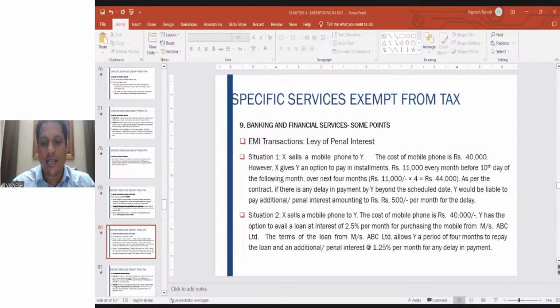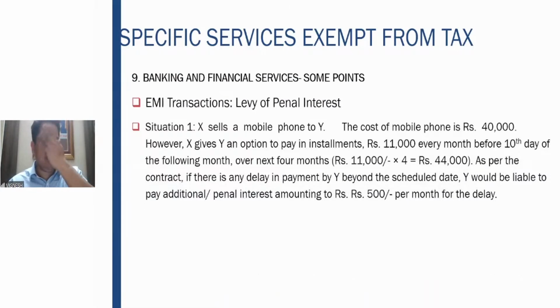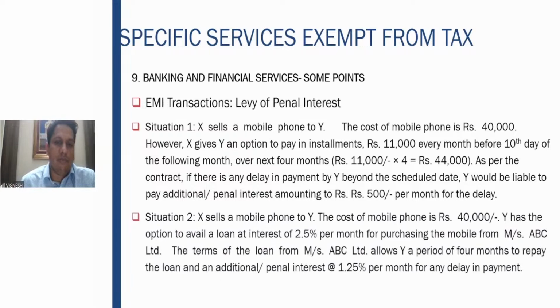Right? So what exactly is happening here? In this case, first thing, he is selling the phone to Y, and the 11,000 option is being paid. Here, the interest amount becomes 500 per month if there is a delay beyond the scheduled date. So the amount is technically not interest, it is a late fee or to the extent of that. Therefore, in this particular situation, GST will be applicable on the late fee, whichever comes.